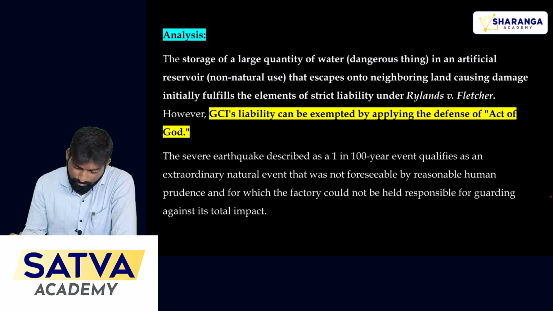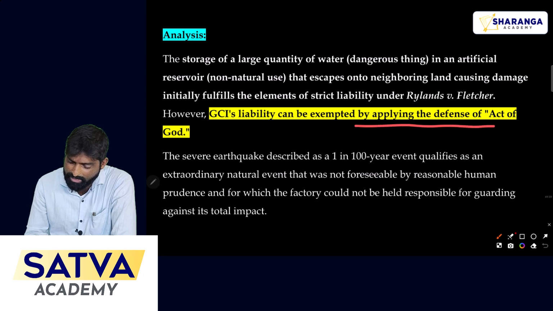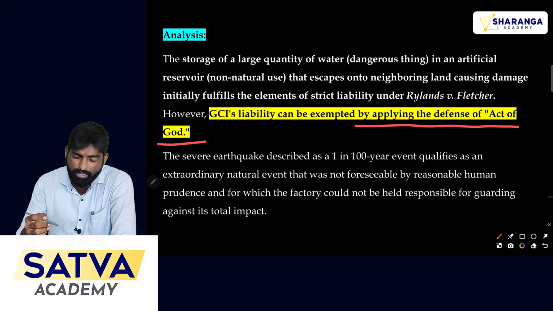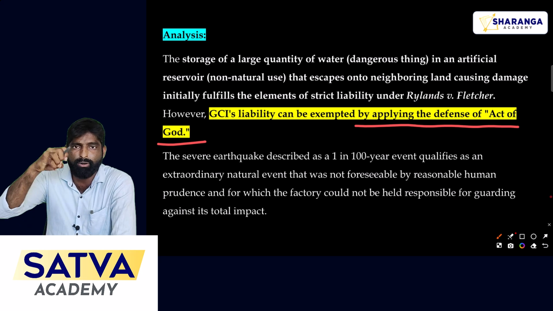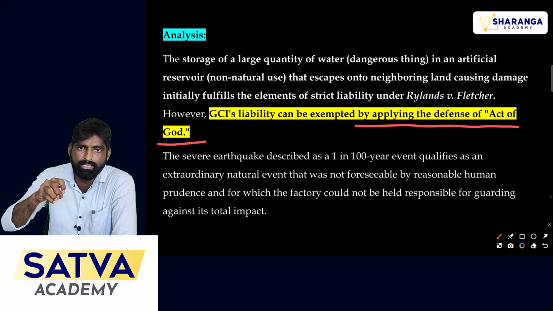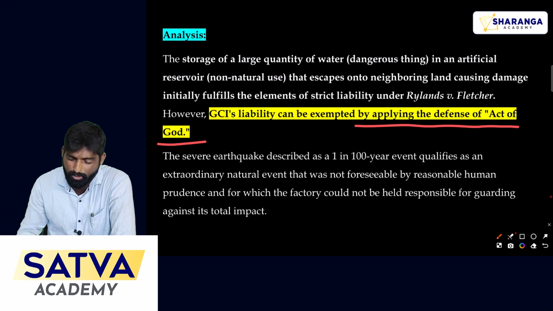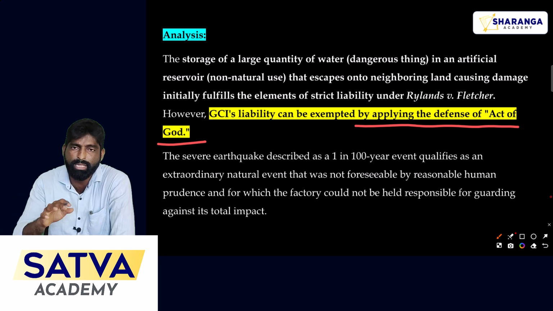Now see here, GCI's liability can be exempted by applying the defense, that is act of God. Here the earthquake happened once in 100 years. So that was a massive earthquake, and even the company did not expect that, and the company had no reason to believe that an earthquake may happen during that period.